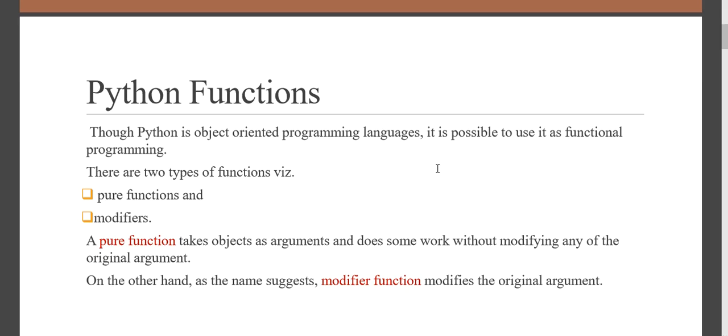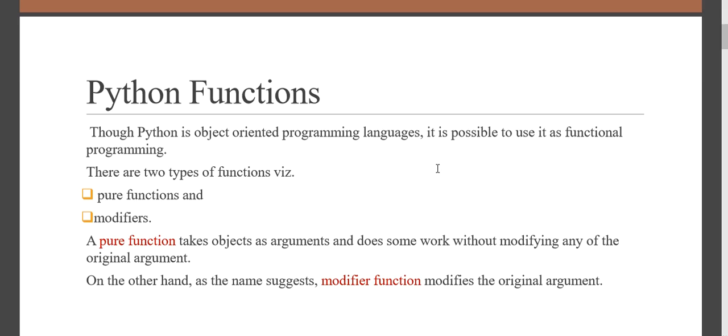Generally there are two types of functions: pure functions and modifiers. I hope you remember the C programming concepts, where you pass parameters from actual parameters to formal parameters, the data is copied, and there is no modification of the data that you pass. That is one part of the different concepts.